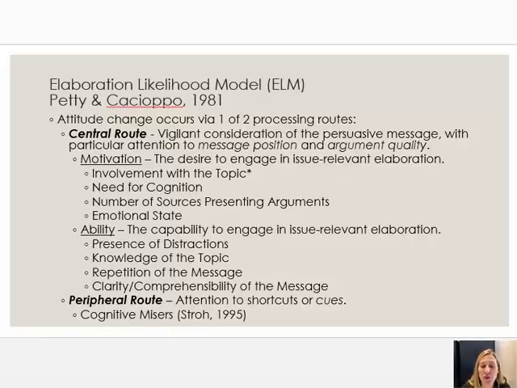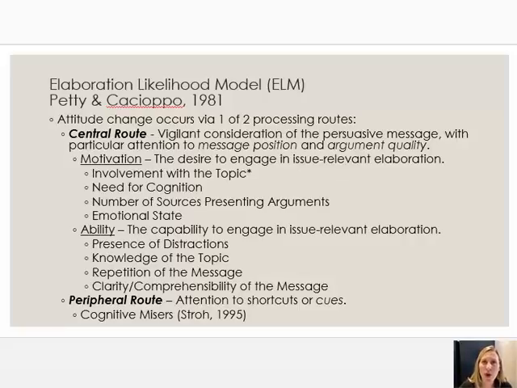Stroh was one of the first to write about people generally being cognitive misers, which means we are miserly about the amount of cognitive attention we're willing to focus on most things. We simply cannot centrally process every single message that we come into contact with. We can't. We don't have the brain capacity for that. It would take up too much of our day.